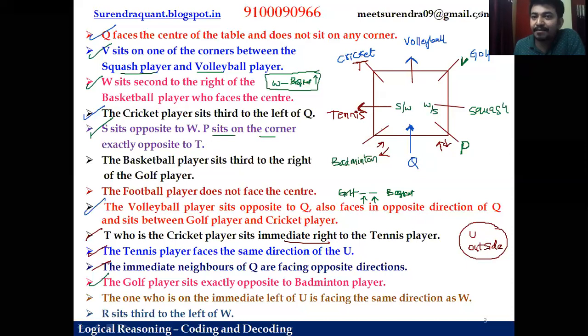So that means here the person Q is playing basketball. To say the basketball player is third right of the golf player, the golf player must be facing outside. See how beautiful the question is. And I think now we can correlate that the person W is sitting second to the right of the basketball player.